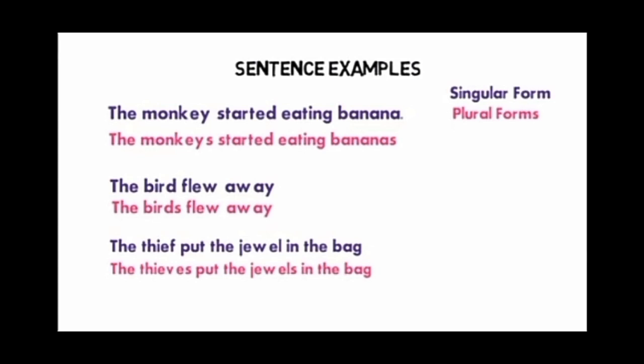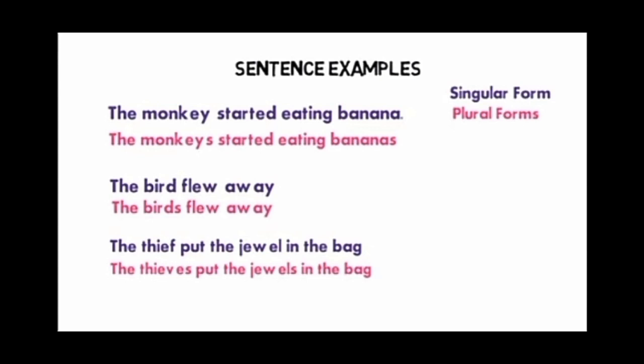Next, the bird flew away. The birds flew away. So the singular form is the bird and the plural is the birds. Next, the third one: the thief put the jewel in the bag. The thieves put the jewel in the bag. So did you understand what singular and plural are? So that's all for countable nouns.